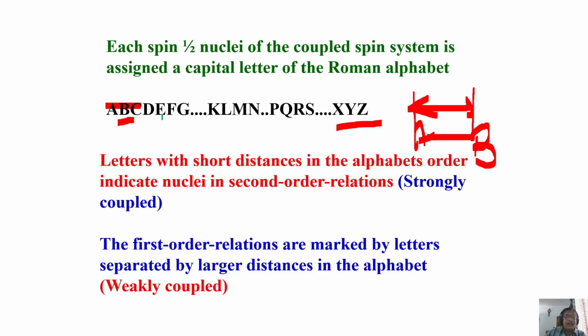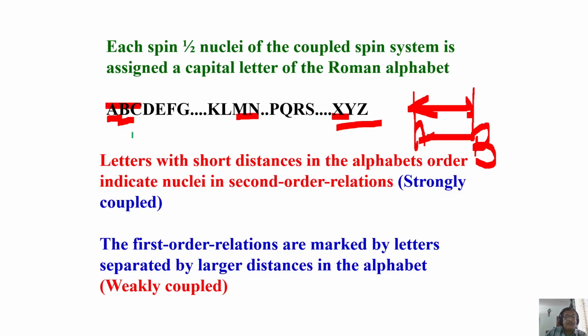For example, the A, M, X spin system. Remember, I analyzed the three spin system spectrum AMX. We showed 4 peaks for A, 4 for M, 4 for X. We also understood, I wrote down the energy level diagram and looked at the transitions, everything. I said it is weakly coupled at that time. That means the letters A to M are far away, M to X is far away. In between there are many letters.